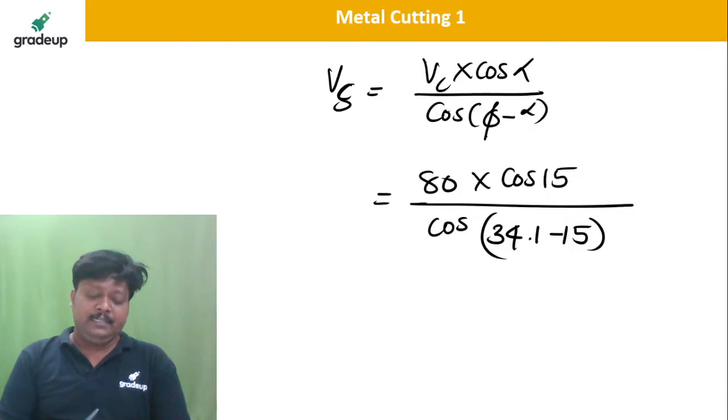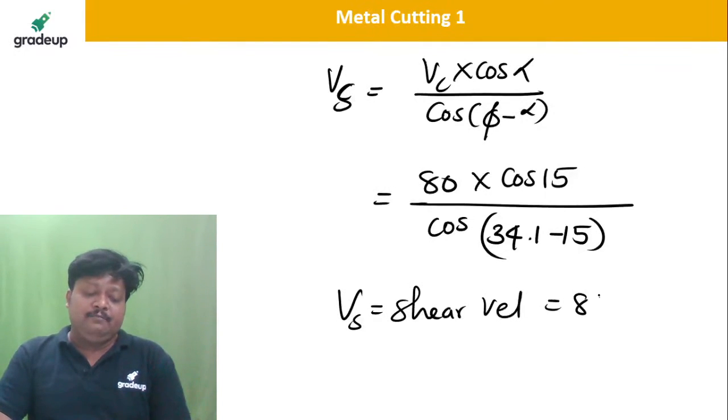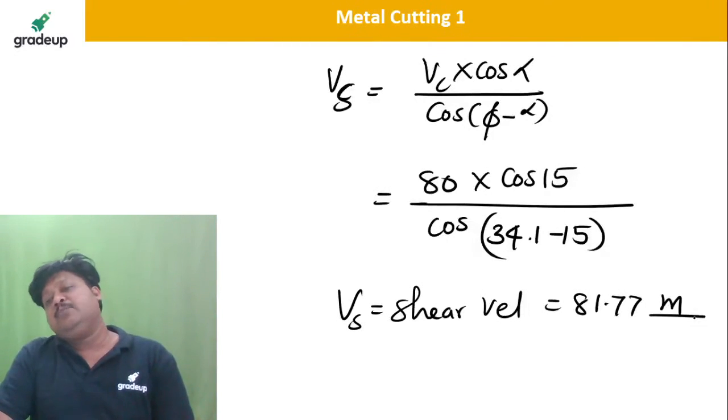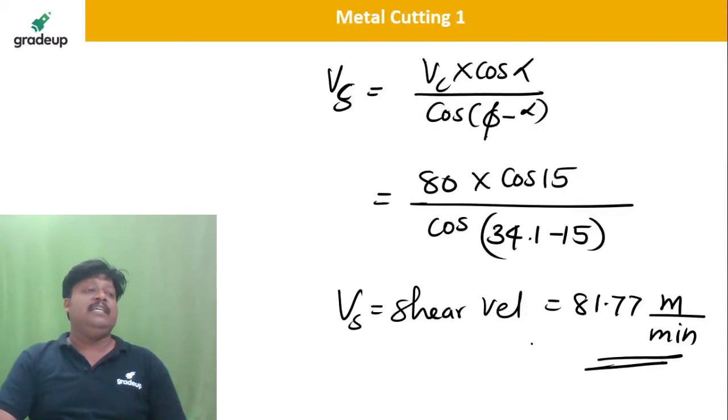Okay, 80 divided by answer into cos of 15. So you are getting Vs, the shear velocity, as 81.77 meter per minute. Okay, 81.77. Very good, Sri Kumar.